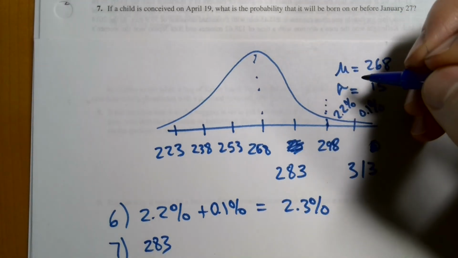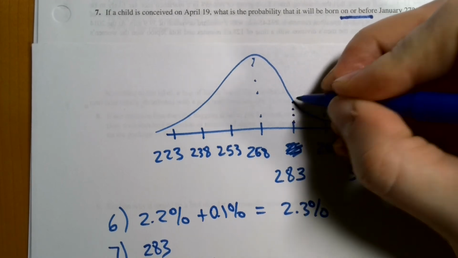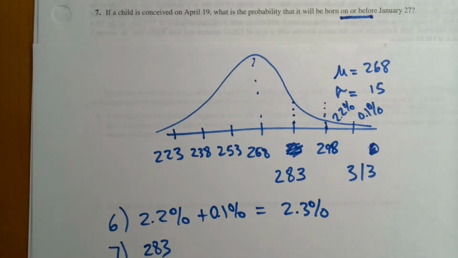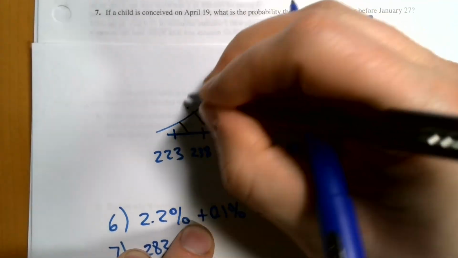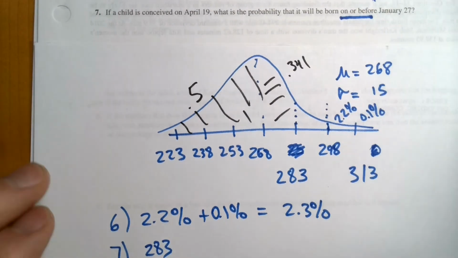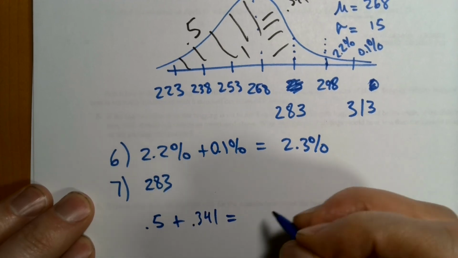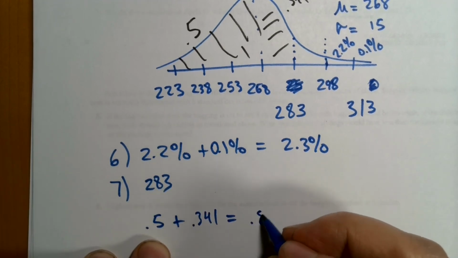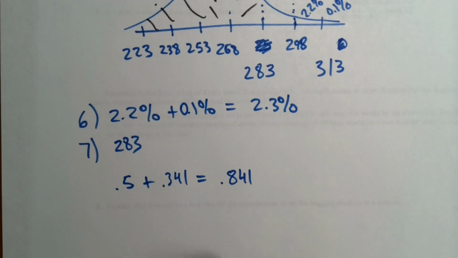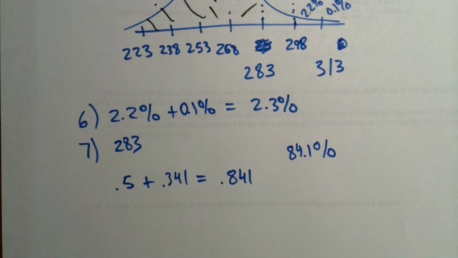Let me read that again. It says on or before. So we want less than 283 days. That means we're going from here back. I know that all of this area right here is 0.5 because that's below the mean. And I then know that this area here is 0.341 from above. So 0.5 plus 0.341 is equal to that chance that a baby will be born in 283 days. So it's a probability. You could write it as 0.841 chance, or you could say there's an 84.1% chance a child will be born in 283 days.